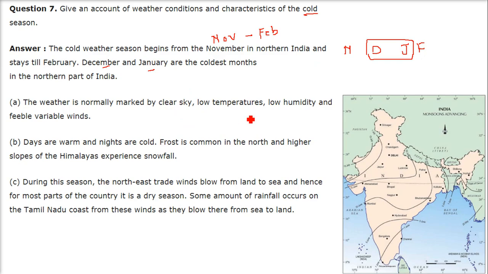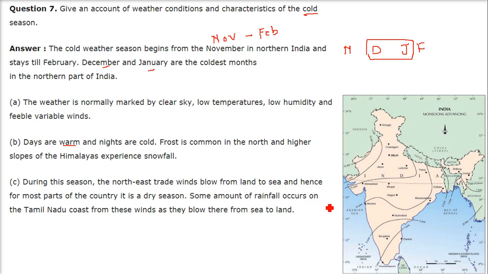The weather is normally marked by clear sky, low temperatures, low humidity, and feeble variable winds. The days are quite warm, but the nights are very cold. Frost is common in the northern region. So here we have the Tusharapath or frost. And if you go to higher slopes of the Himalayas, you will experience snowfall.